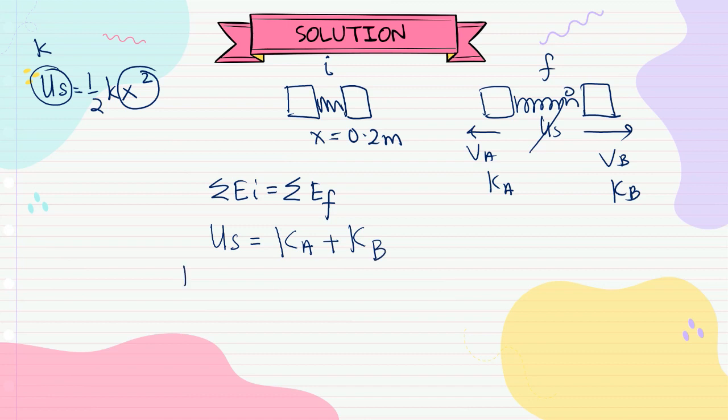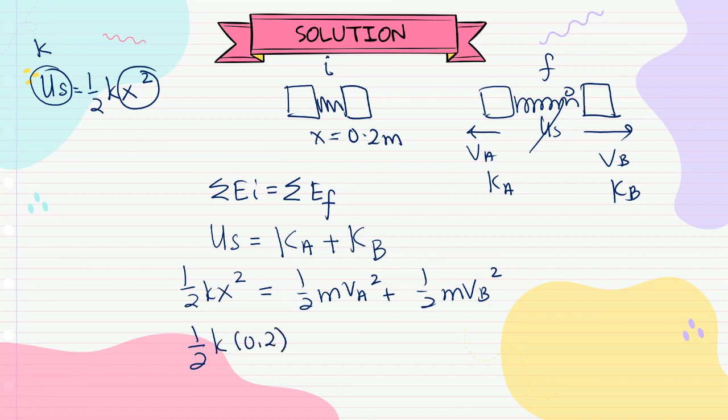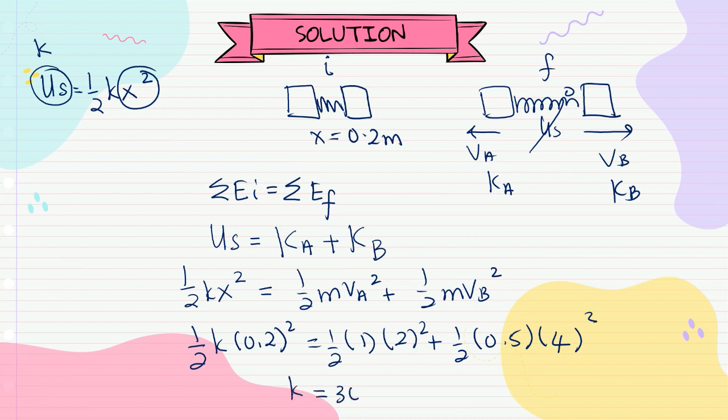So US, half Kx squared, equals half MA VA squared plus half MB VB squared. Half K is unknown, x is 0.2, half M is 1, VA is 2 squared, plus half M is 0.5, VB just now is 4. Calculate, and finally you will get the spring constant is 300 Newton per meter.